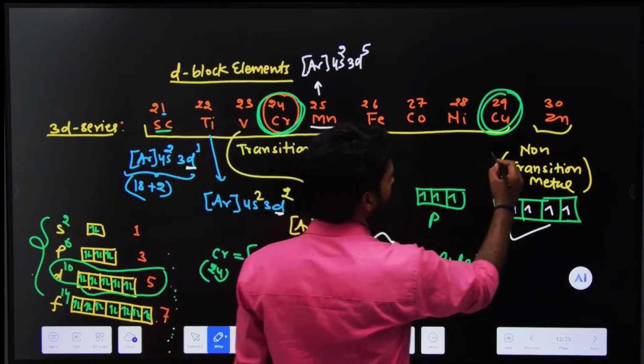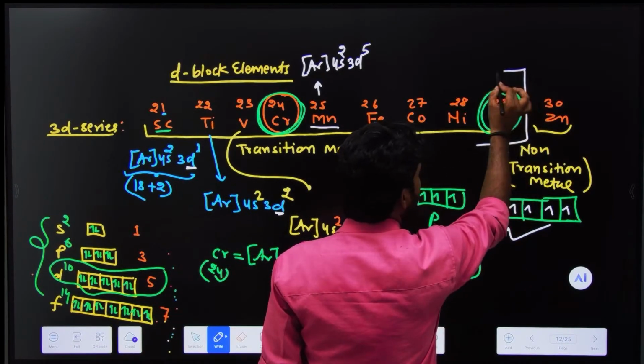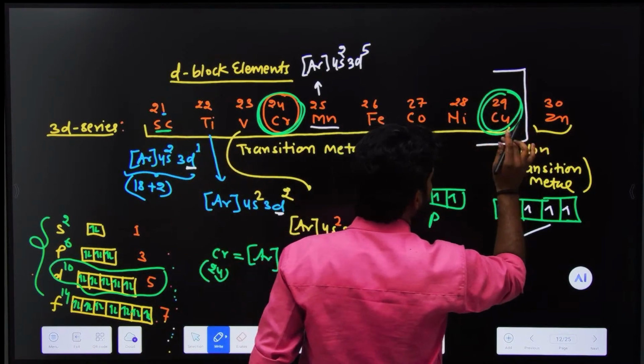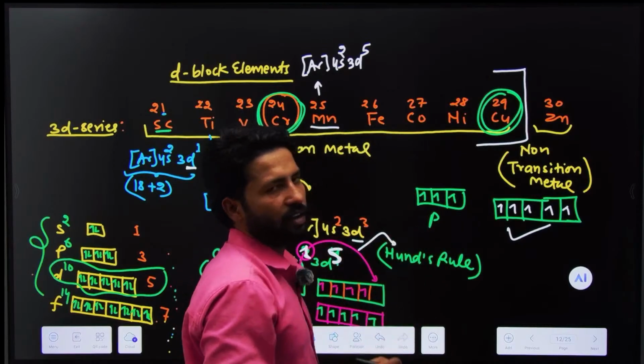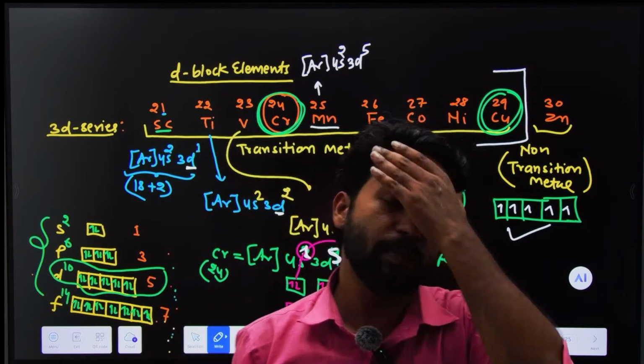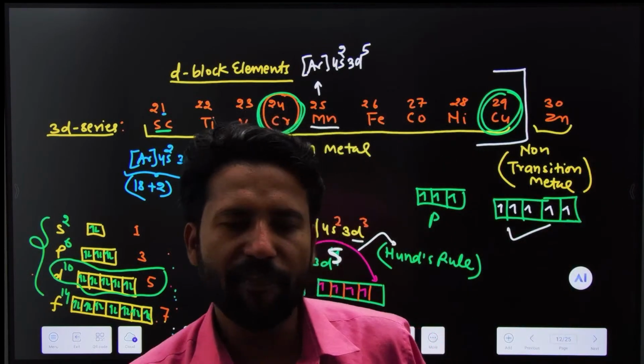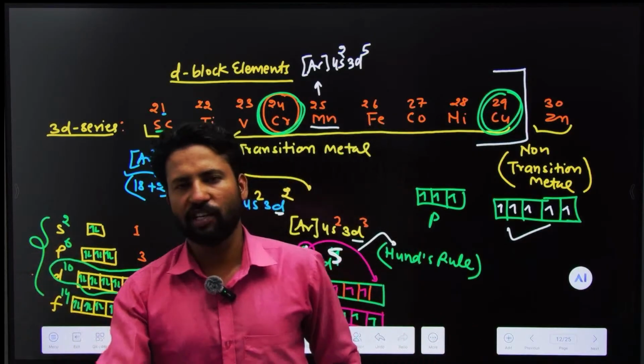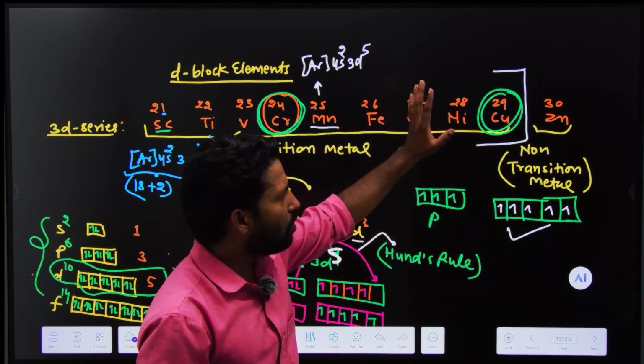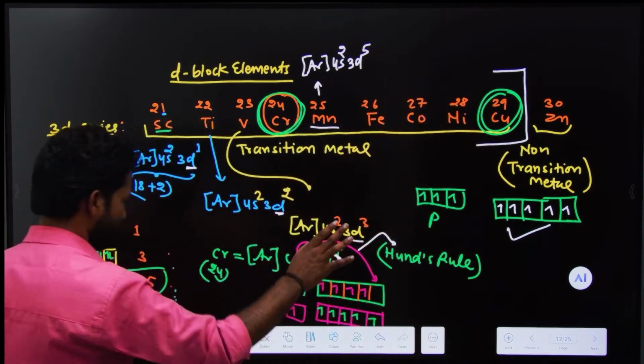If you write the configuration of all elements from scandium to copper, you will always get unpaired electrons. That means they are transition metals. If unpaired electrons are present, they are known as transition metals. If we talk about zinc, then what would happen? Let's see about zinc.